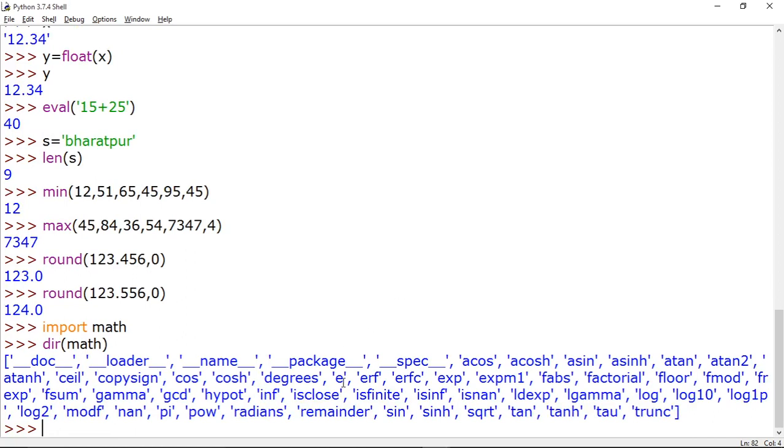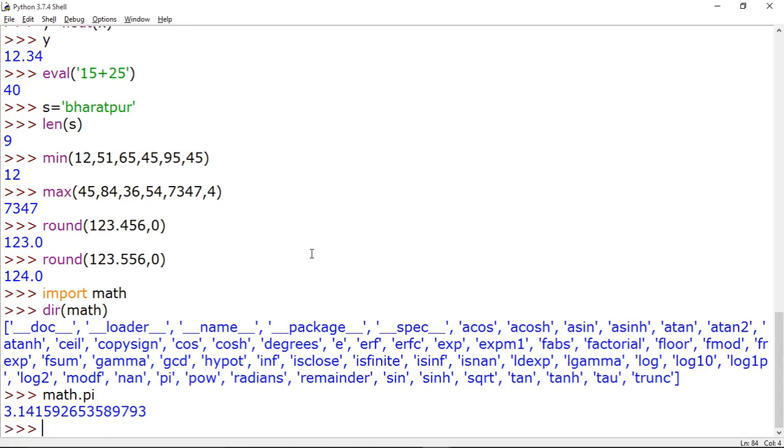You can see the e variable is given there, and many more functions are there: floor, log, log10, pi. So you may use them as per your requirement. Suppose I am writing math dot pi. It will give you the value of pi, that is 3.14159.